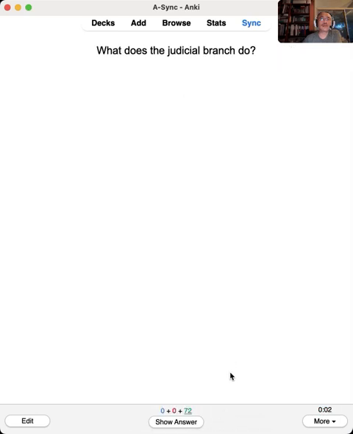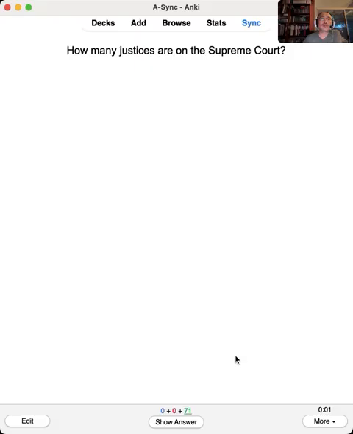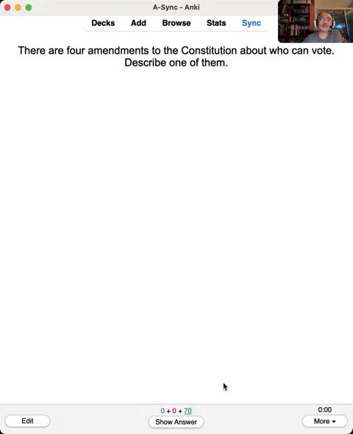What does the judicial branch do? They review laws. Review laws, explain laws, resolve disputes, constitutionality. Okay. How many justices are there on the Supreme Court? 9.